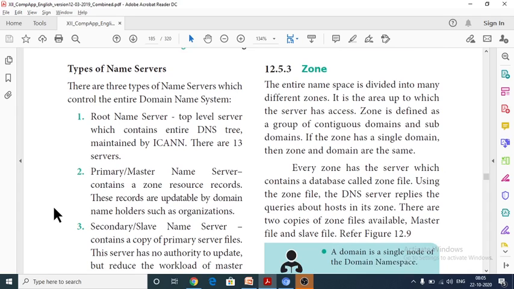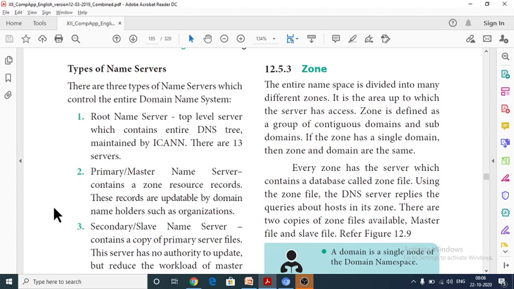Every zone has a server which contains a database called zone file. So each and every zone has its own server. It contains a database, that is, the zone file. Using the zone file, the DNS server replies to queries about hosts in its zone. Within the zone, for queries about any host, the DNS replies.